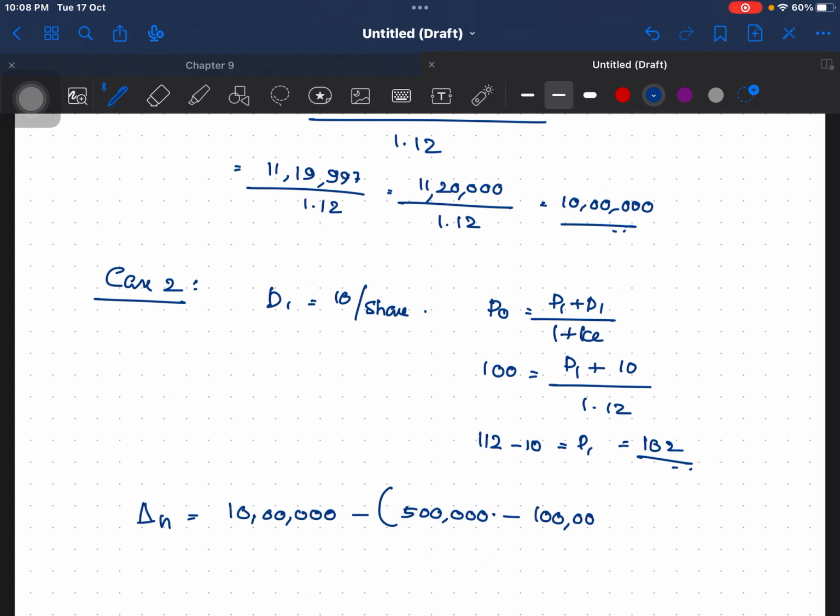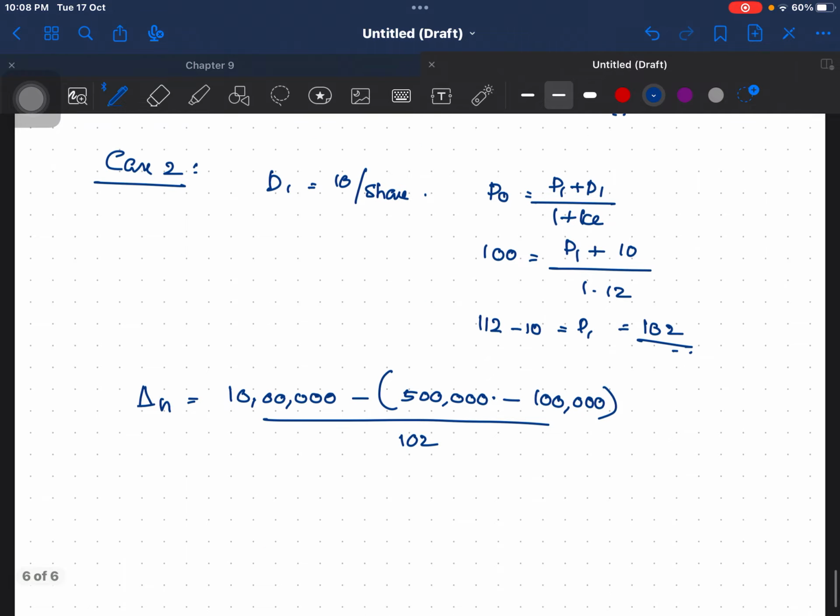So it is 1 lakh, divided by 102. So that is equal to 10 lakhs minus 4 lakhs, that is 6 lakh divided by 102. 6 lakhs divided by 102 will come to 5882.35 shares.